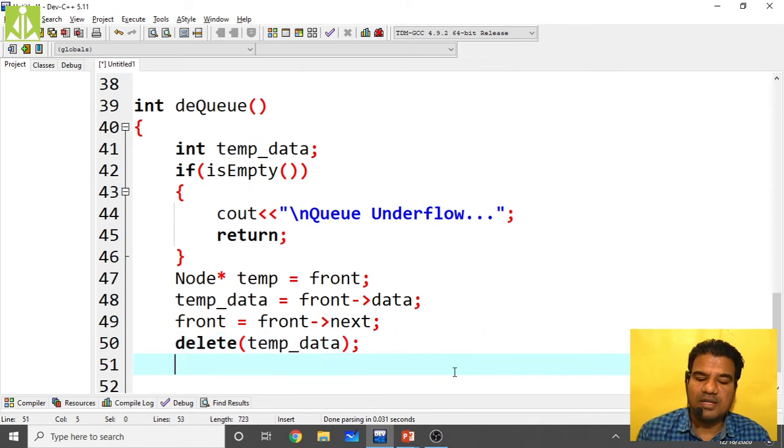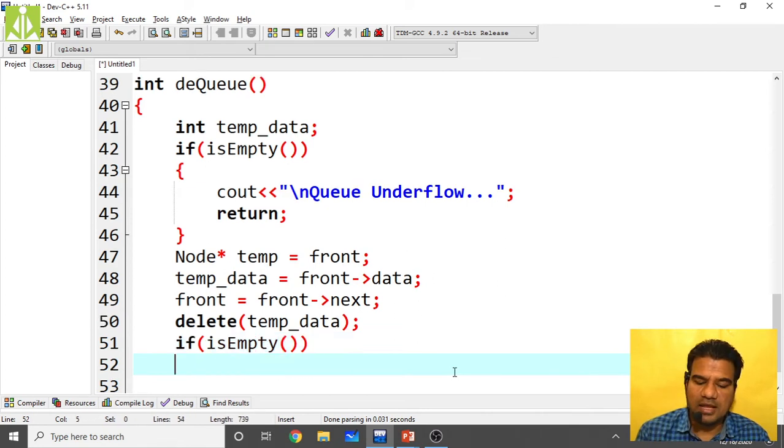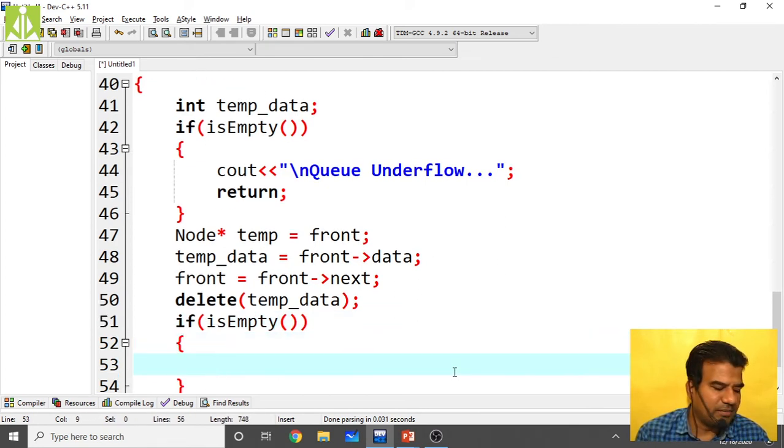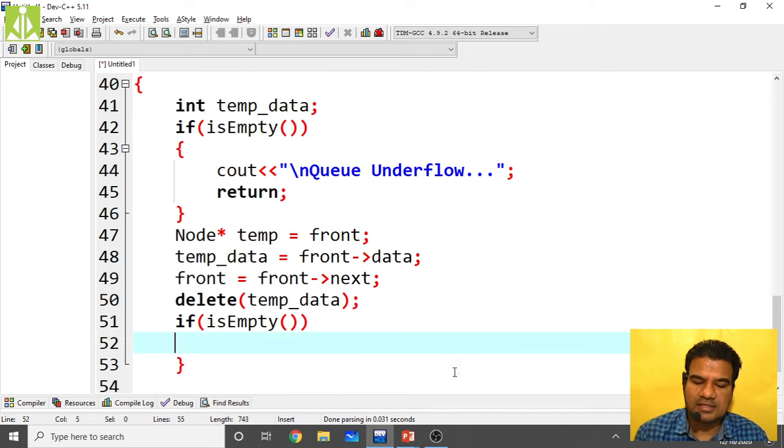When you are performing the deque operation, if the queue is going empty, then what do we do? If the queue is going empty, we make the rear as null. This statement is a very important statement I told you. If the queue is going empty, simply make the rear as null.